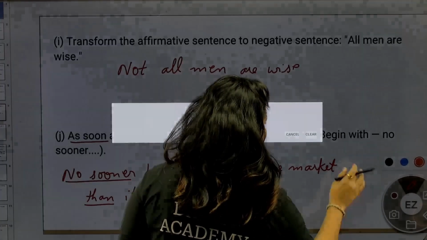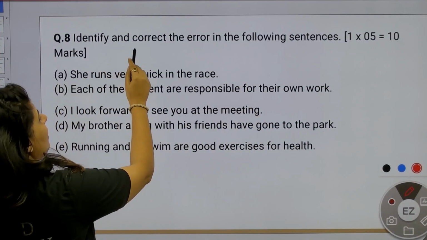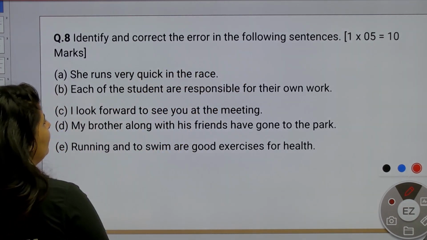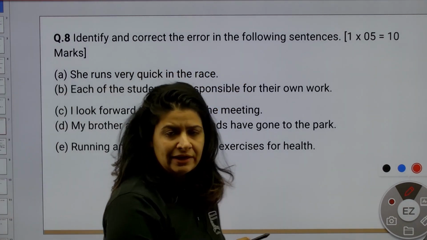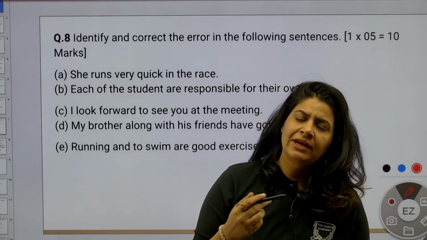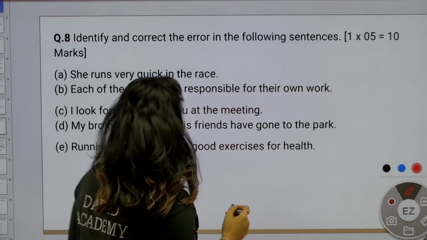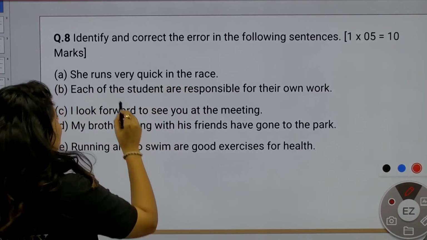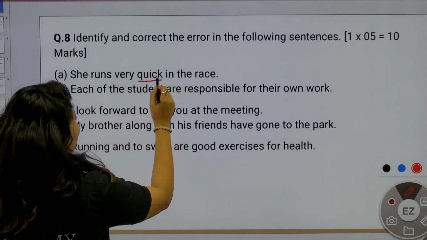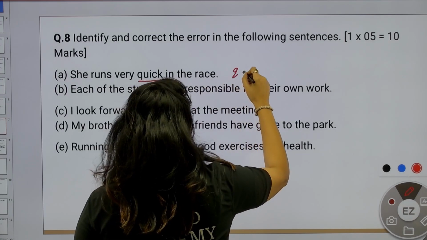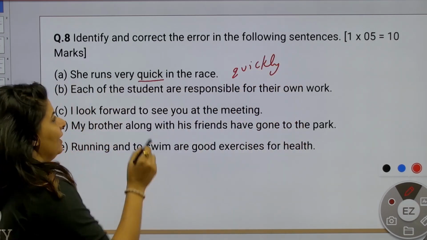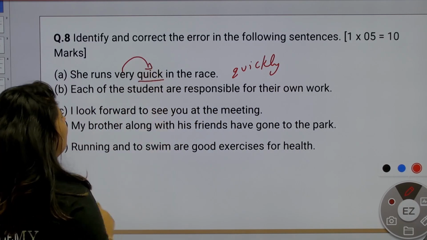Moving on to the next question. Identify and correct the error in the following sentence. Right? So in each sentence you will find an error that you have to locate and write down the correct one. She runs very quick in the race. It would be quickly: an adverb modifying another adverb.